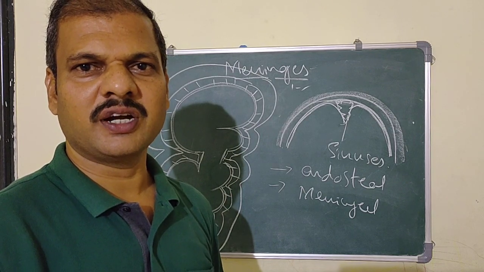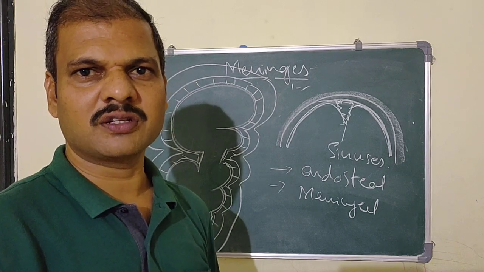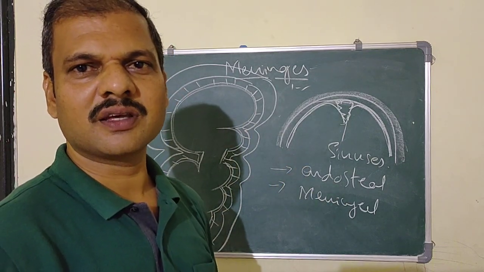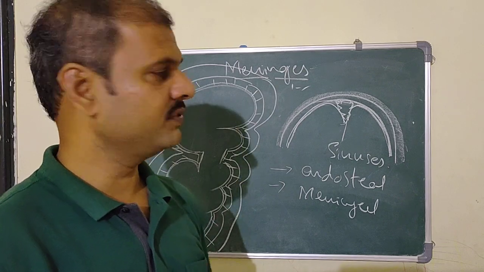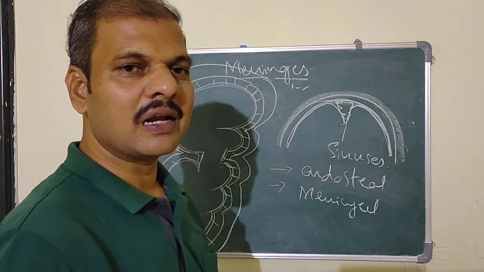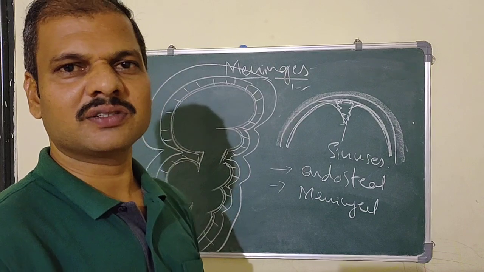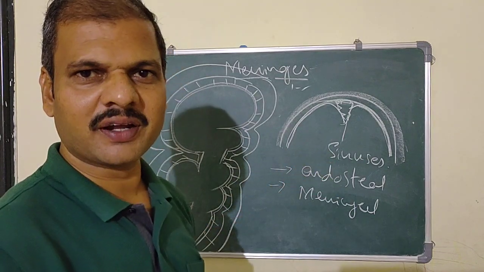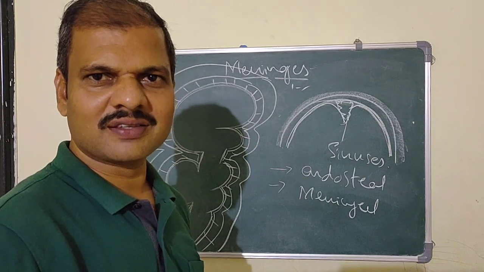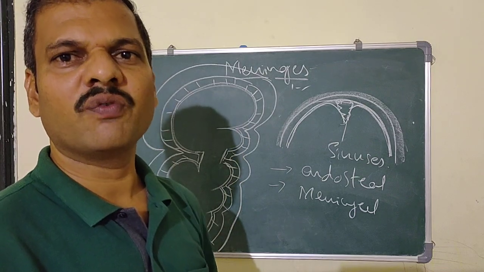And we know that the central nervous system doesn't have larger veins. So in the absence of larger veins, it has the sinuses, which carry the venous blood of the central nervous system. That's why these sinuses are also known as dural venous sinuses: formed by the dura mater, and containing venous blood.